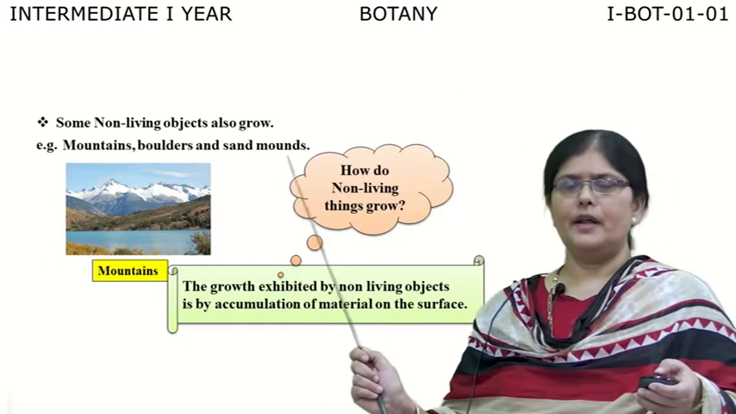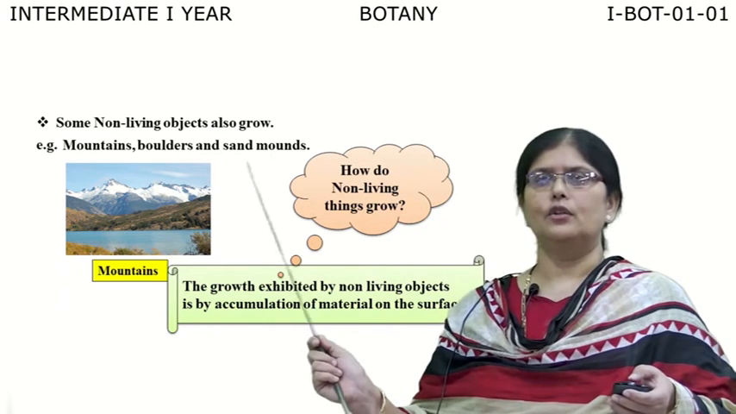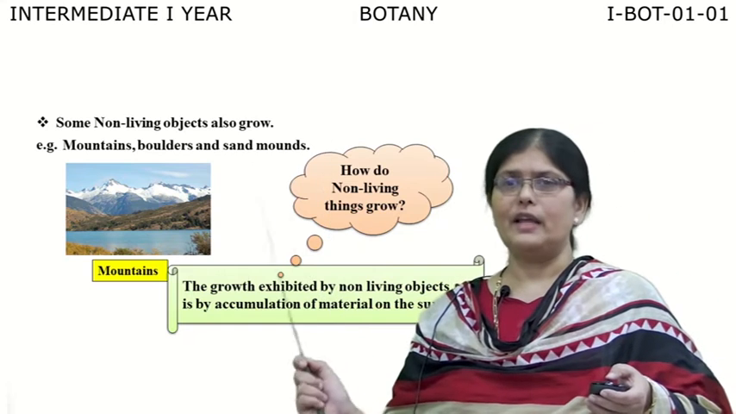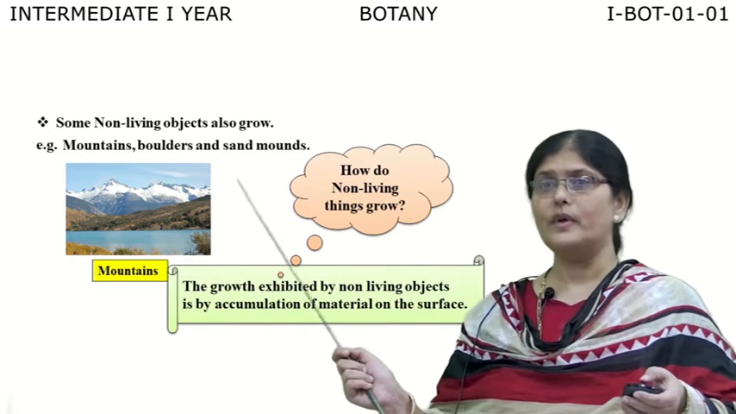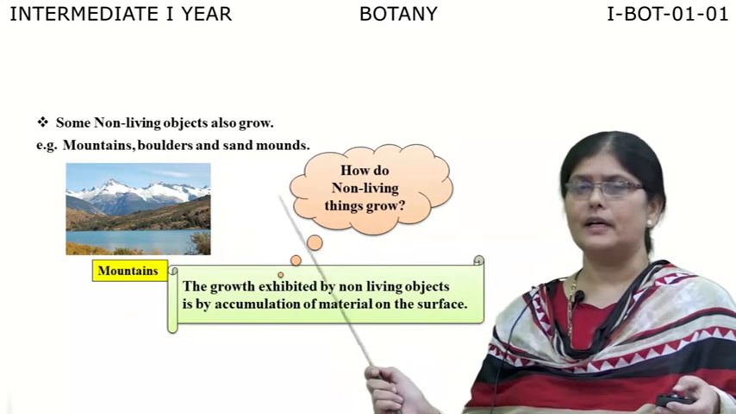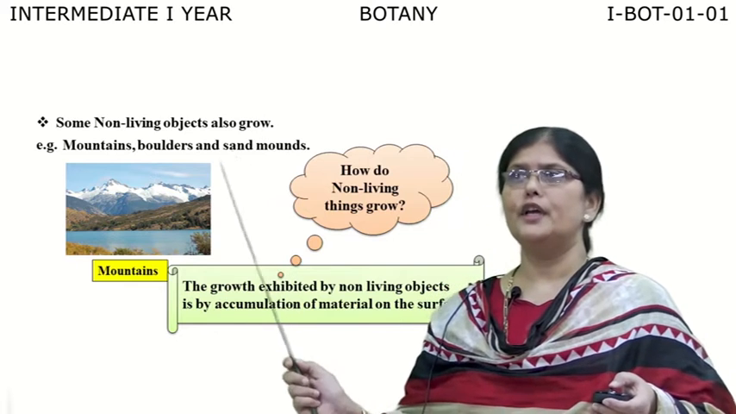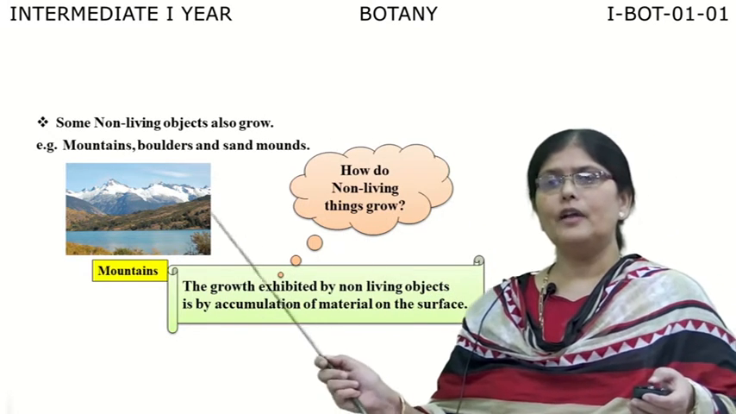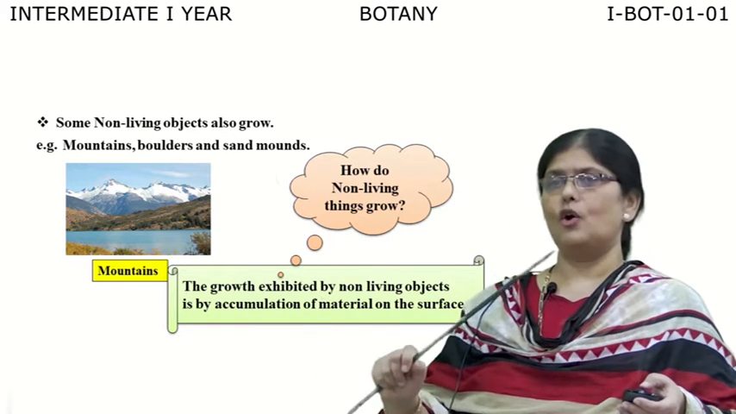Now, when living organisms show growth, we always have the thought that non-living objects do not grow. But we are wrong here, because some non-living objects also grow. How is that possible? Mountains, sand dunes and boulders show growth because of accumulation of sand on their upper surfaces. So this suggests that non-living objects also show growth like living organisms.